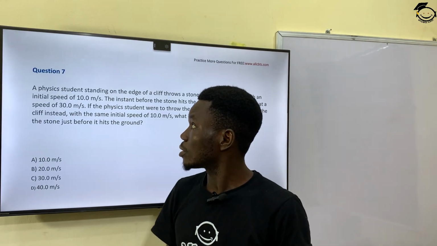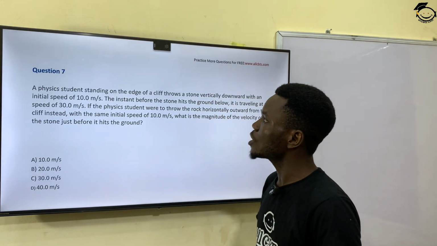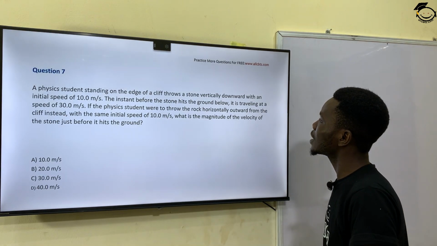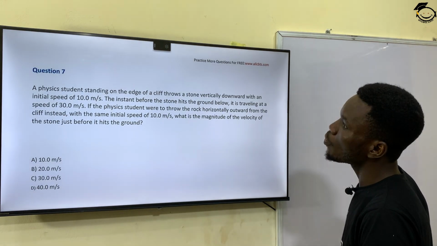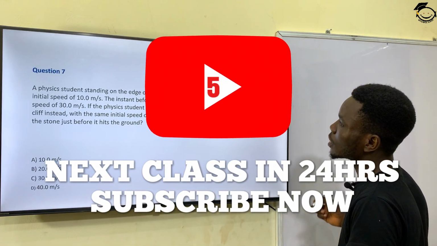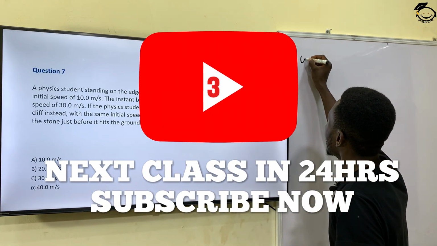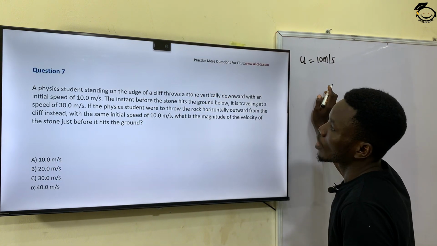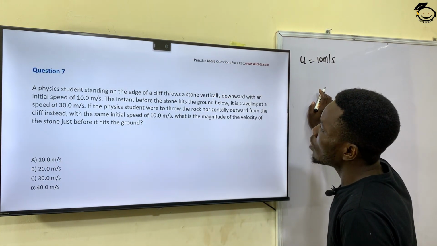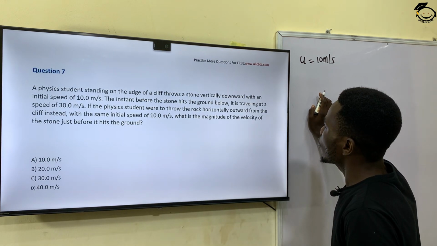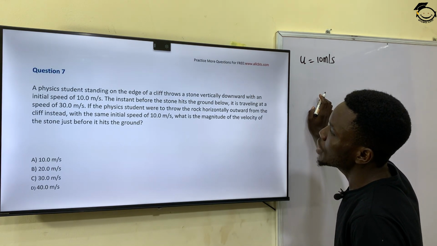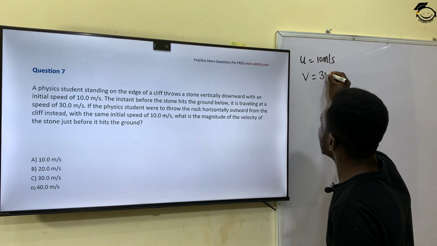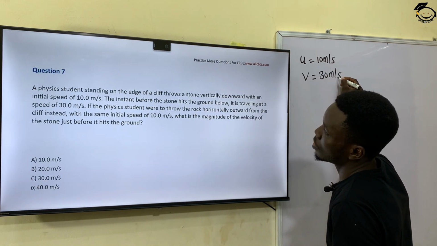Moving on to the next question, question number 7. It says, a physics student standing on the edge of a cliff throws a stone vertically downwards with an initial speed of 10 meters per second. So my initial speed was given as 10 meters per second. The instant before the stone hits the ground below, it is traveling at a speed of 30 meters per second. So my final velocity was given as 30 meters per second.